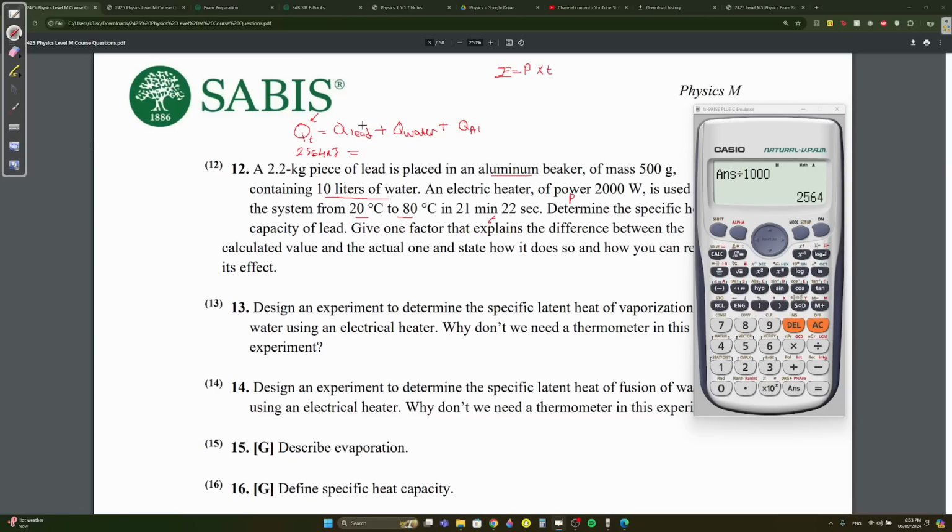Okay, Q of lead. What is Q of lead equal to? What is Q equal to in general? MC delta T, right? So the mass of lead, which is 2.2, times the C of lead. We don't know what the C of lead is. We're actually trying to find it in the question. The specific heat capacity of lead.